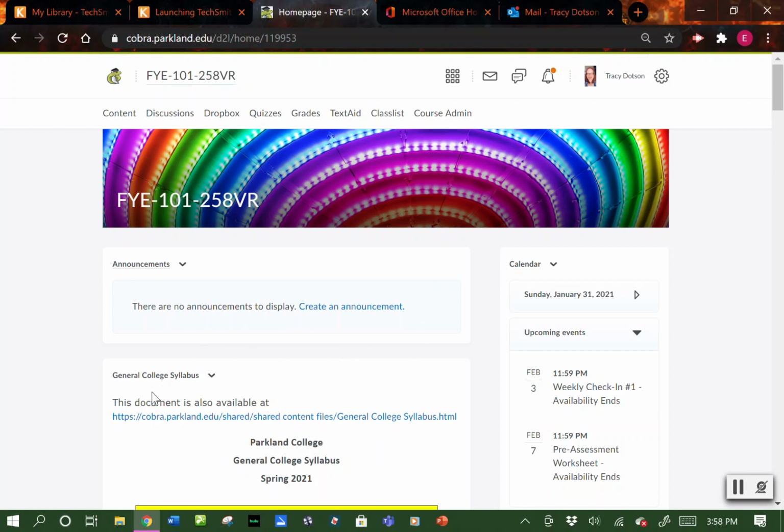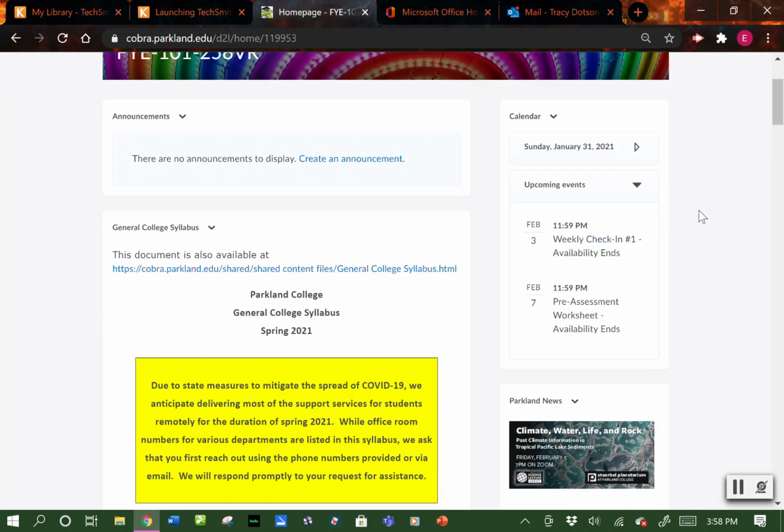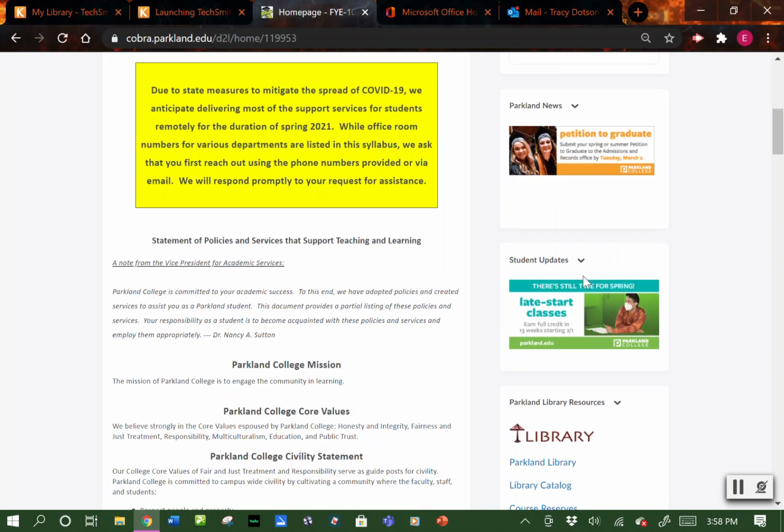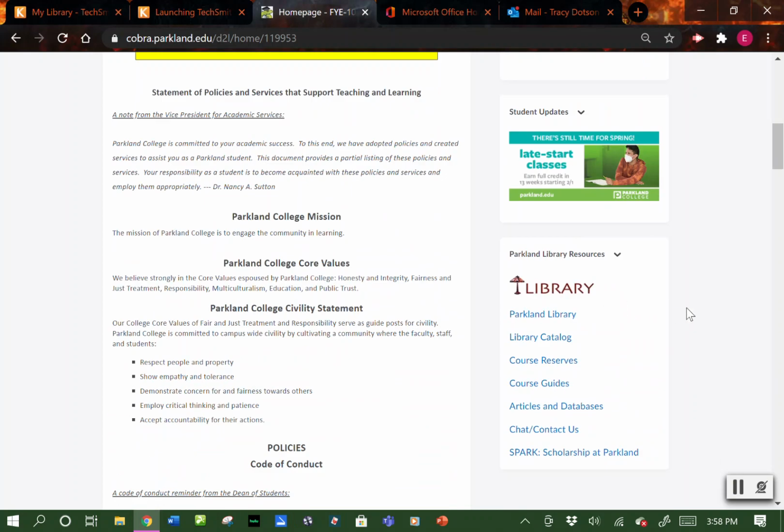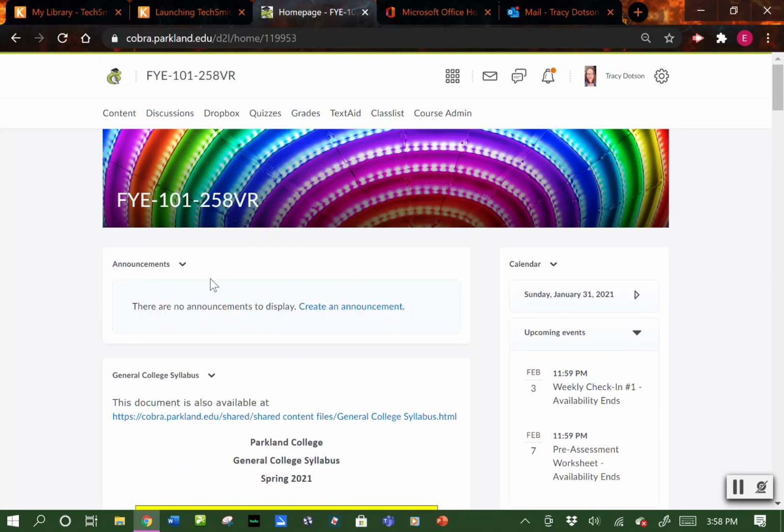Below the announcement section is a general college syllabus, which has the general policies for the college. On the right, you'll find the calendar, which will remind you of when drop boxes and discussion boards close. There's Parkland News, student updates, and Parkland Library resources. The two big things you need to know for the home page are the announcement section and the calendar. Up at the top, there are multiple tabs. You will be using content, discussions, Dropbox, quizzes, and grades for the semester.